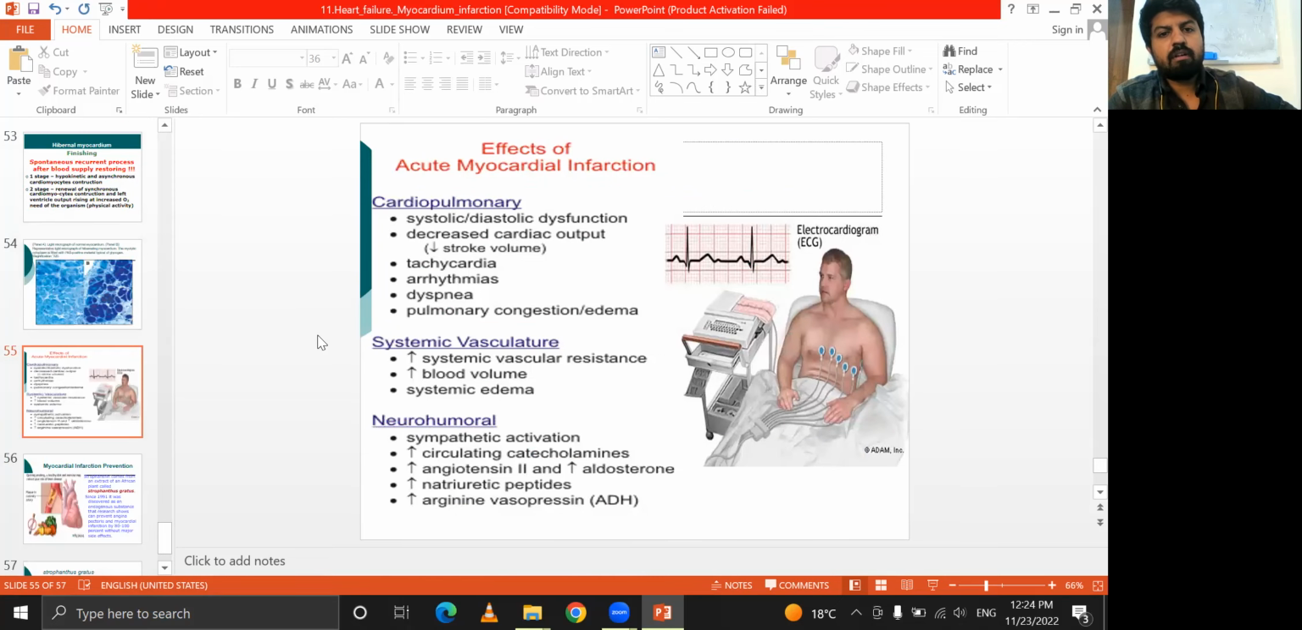The factors of acute myocardial infarction include decreased cardiac output, tachycardia, arrhythmia, dyspnea, increased systemic vascular resistance, increased blood volume, and increase in circulating catecholamines, angiotensin, neurogenic peptides, and arginine vasopressin.